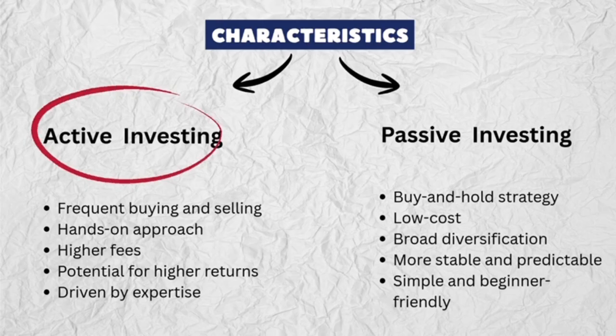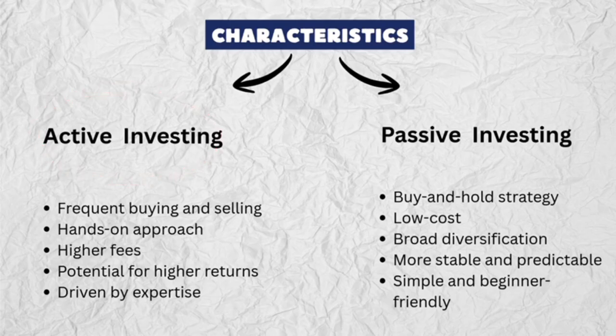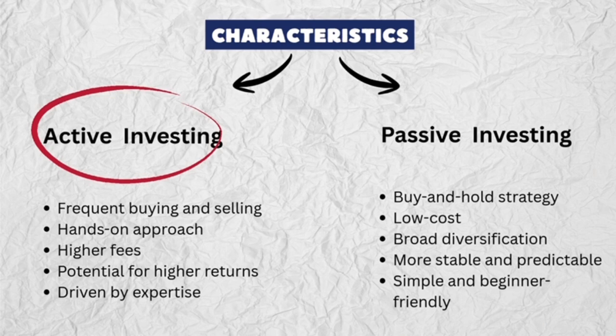So how does it work? Active investors make decisions based on research, predictions, and market trends. They try to buy undervalued stocks and sell overvalued ones. The main aim is to beat a benchmark index like the S&P 500. Examples include stock picking, active mutual funds, and hedge funds.